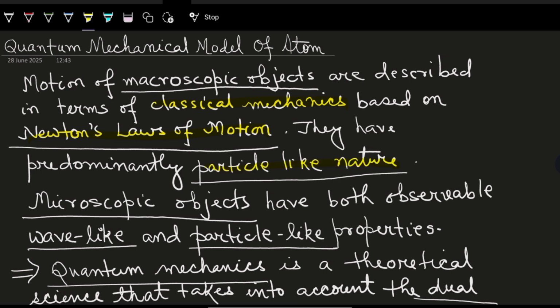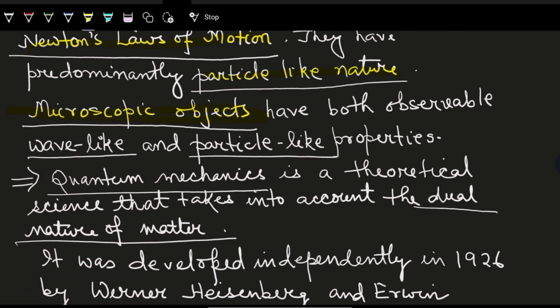So they have predominantly particle-like nature. We were talking about macroscopic objects where classical mechanics explain them. But microscopic objects, the properties cannot be explained by classical mechanics. Rather, the dual nature is coming into play, where both the observable particle-like and wave-like properties are accepted.